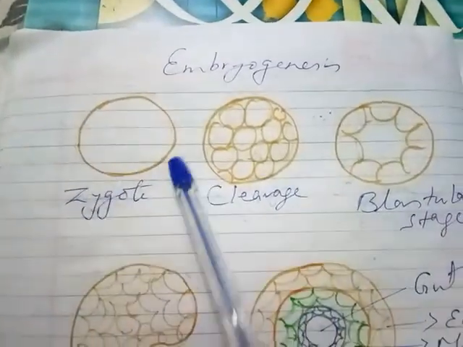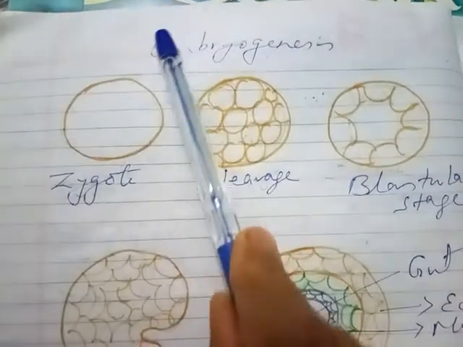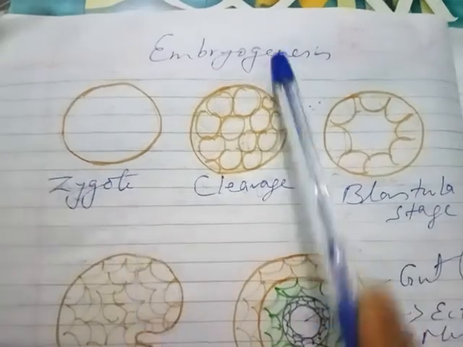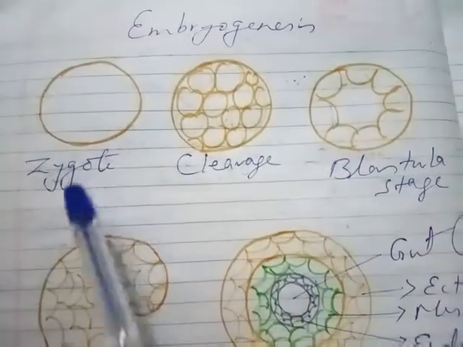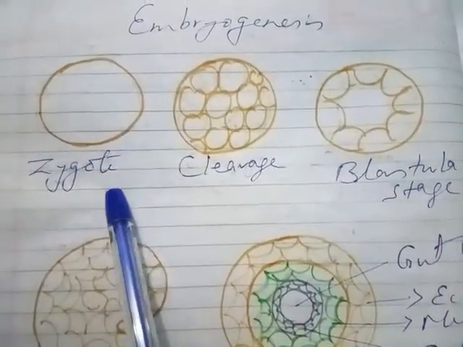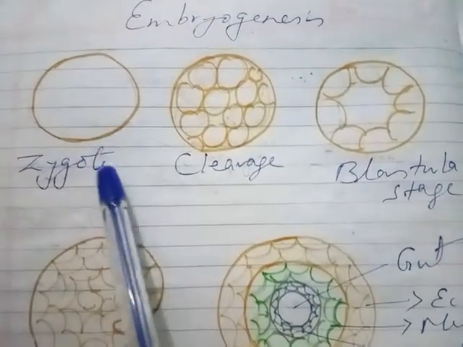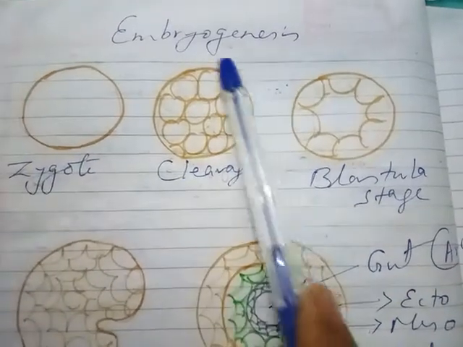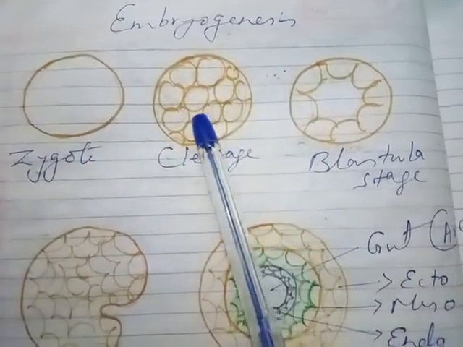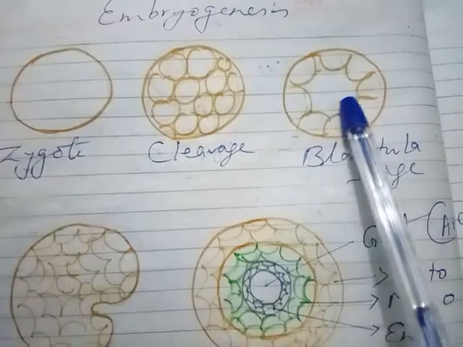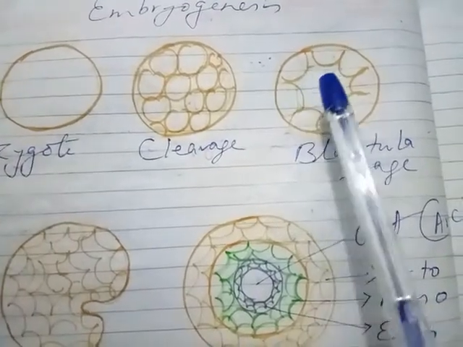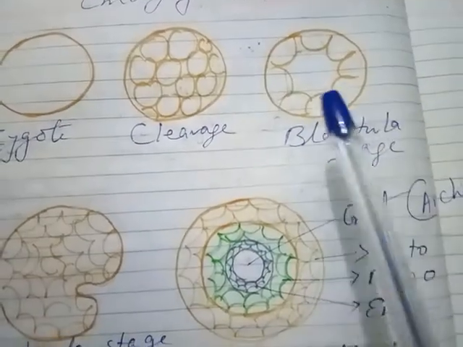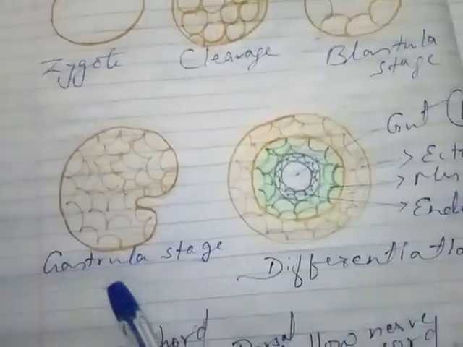Now you know that fusion of male gamete and female gamete gives rise to a zygote. Development of the zygote is called embryogenesis. The zygote is unicellular. It undergoes mitotic division, called cleavage, and becomes multicellular. After that, cells are pushed and a cavity is formed in between, called the blastocoel. This stage is called the blastula stage. After that, the gastrula stage starts.